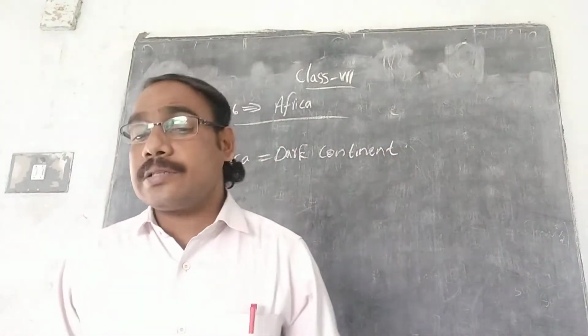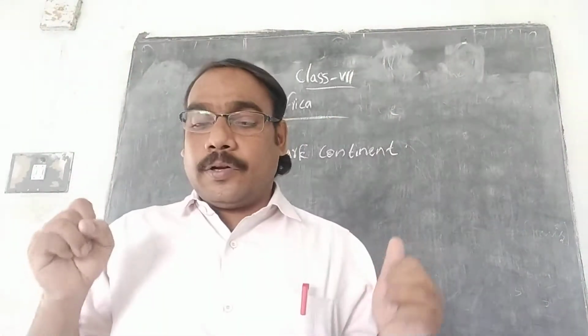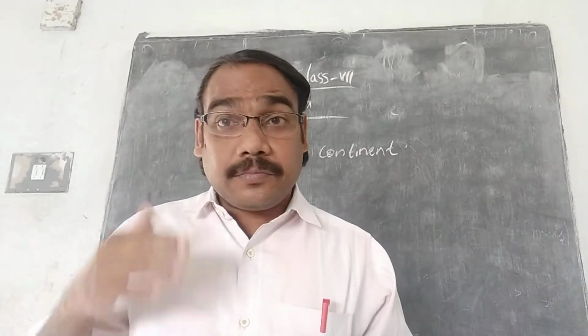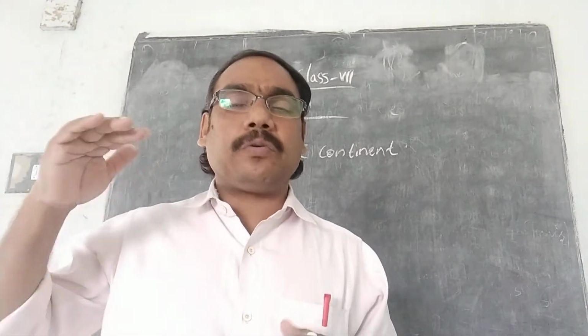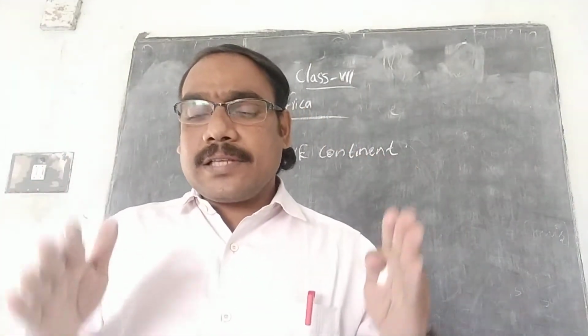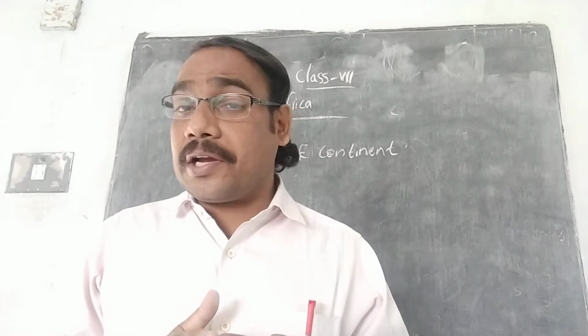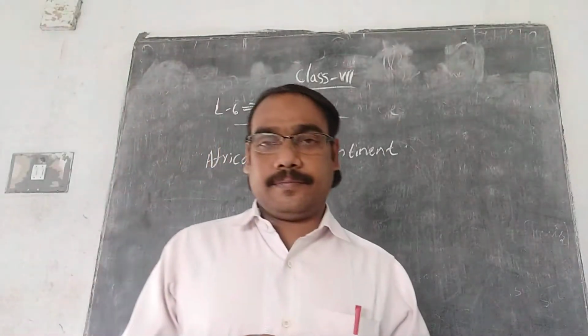Africa is known as the dark continent. Now you know about the value of gold and how gold is priced. The world's largest gold and diamond mines are located in this continent. Is it clear?